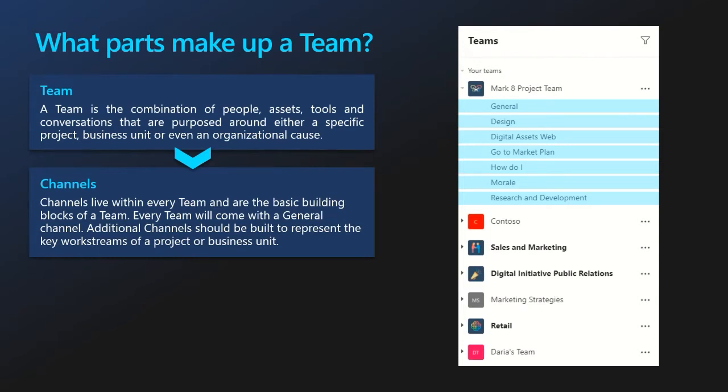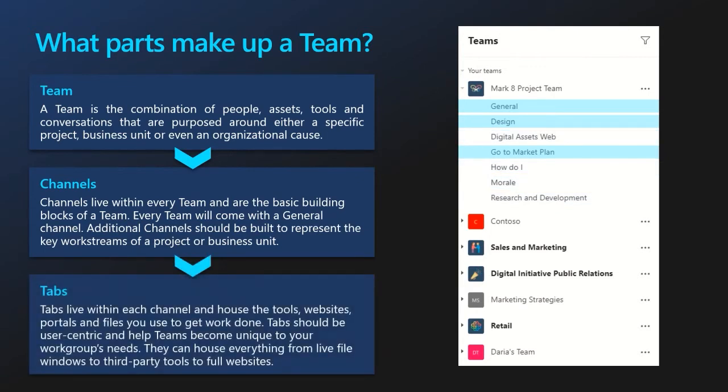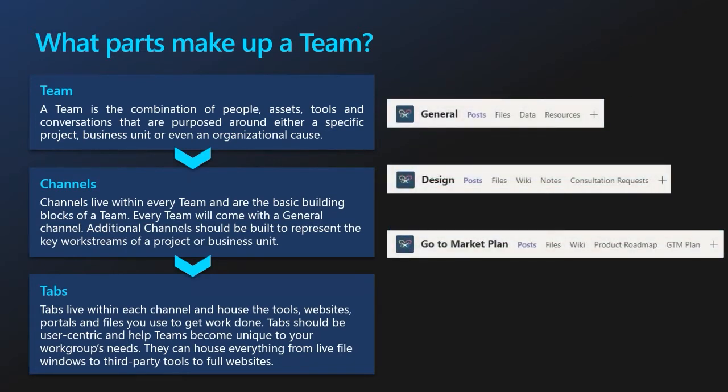And then within our channels are where we have our tabs, and those are going to be the tools, websites, files, things that we use to get the work done in that channel. The tabs really are meant to be dynamic. Every channel by default automatically comes with a post tab and a files tab. The post tab is where we're going to have those conversations. Files tab is where our files are going to live. We're going to dive a little bit deeper into the files piece today, but we're also going to talk about the other tabs that you can add to a team. So you can get a feel for what that would look like and hopefully help you start brainstorming on tabs that your team can use.